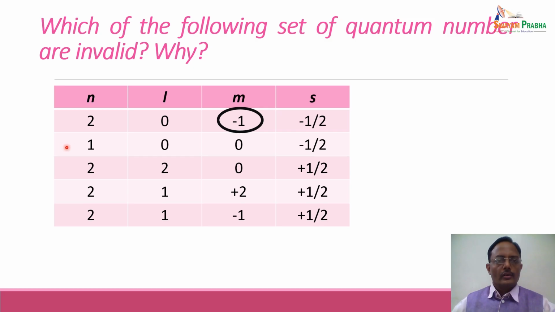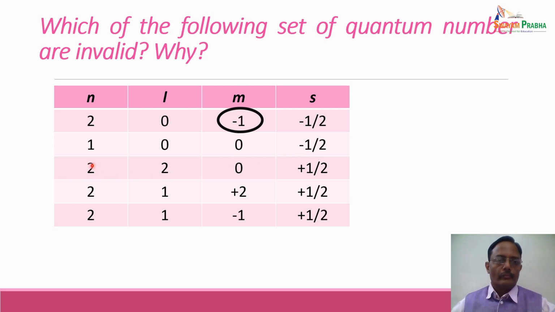Coming to the second set. In this set, we have n equal to 1, talking about the K shell. For n equal to 1, L can have only one value, that is equal to 0, that is also correct. M can have values from +L to -L, which is equal to 0, no problem. And S can have value +1/2 and -1/2. So this is again a correct set of quantum numbers. There is no problem in this particular set.